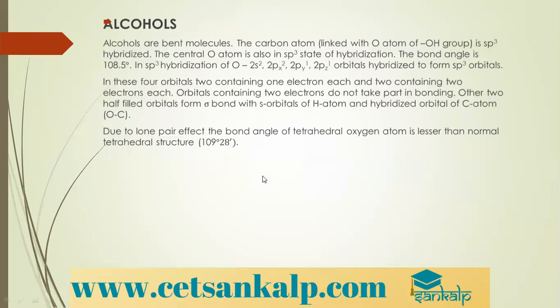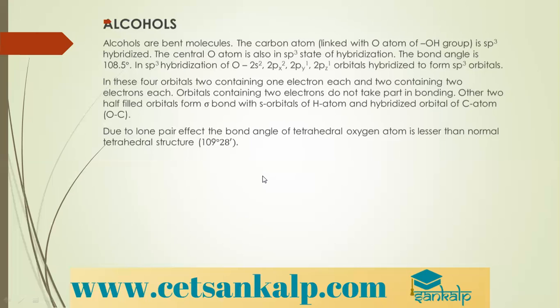Okay, so now alcohols. So alcohols are what? They are bent molecules. The oxygen of the OH group is sp3 hybridized. I have already told you, if the OH group is attached to an sp3 carbon, then only we call them alcohols. Otherwise, they become something else, and that something else is phenols, and we'll discuss it when we take up phenols. The central oxygen atom in alcohols is also sp3 hybridized. Please do remember this. The bond angle in any alcohol is 108.5 degrees, and therefore we call alcohols bent molecules.